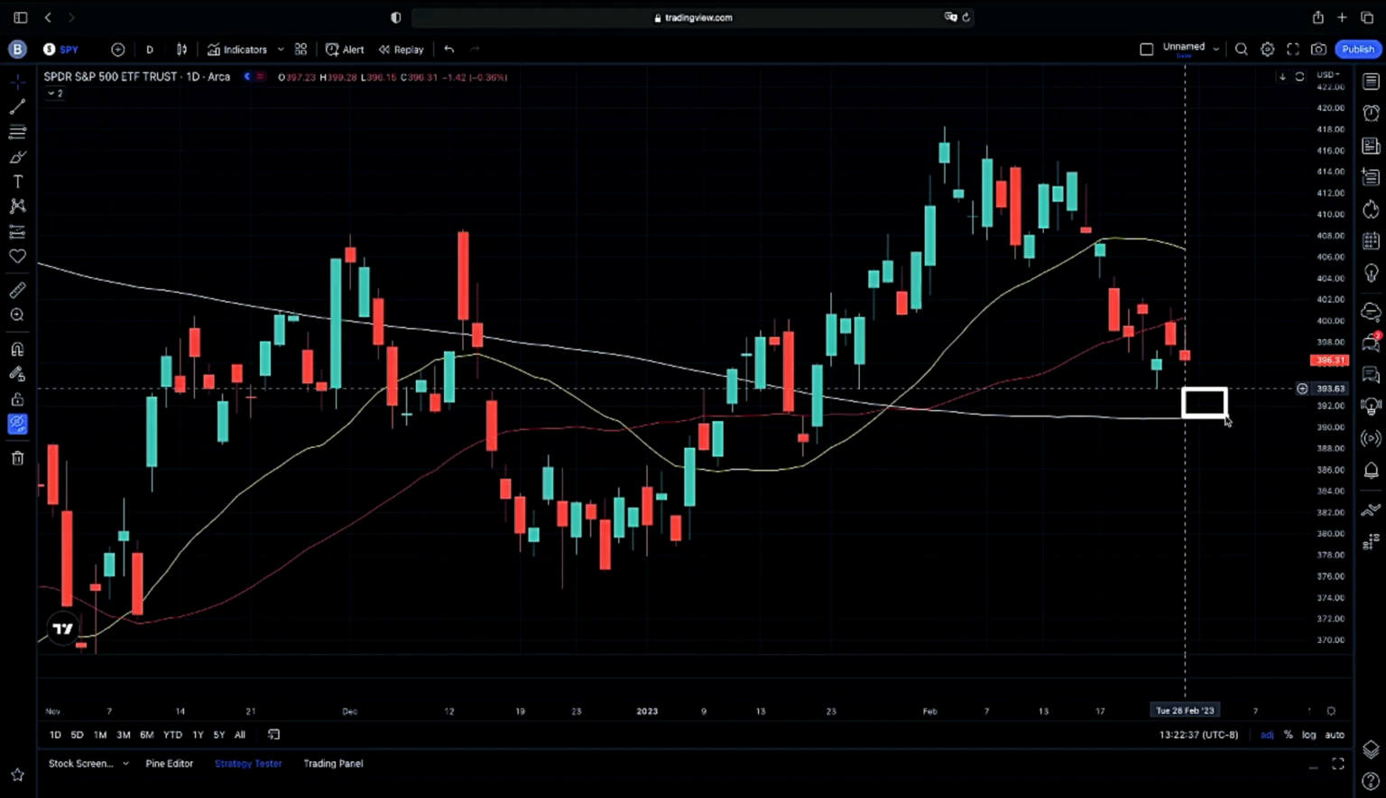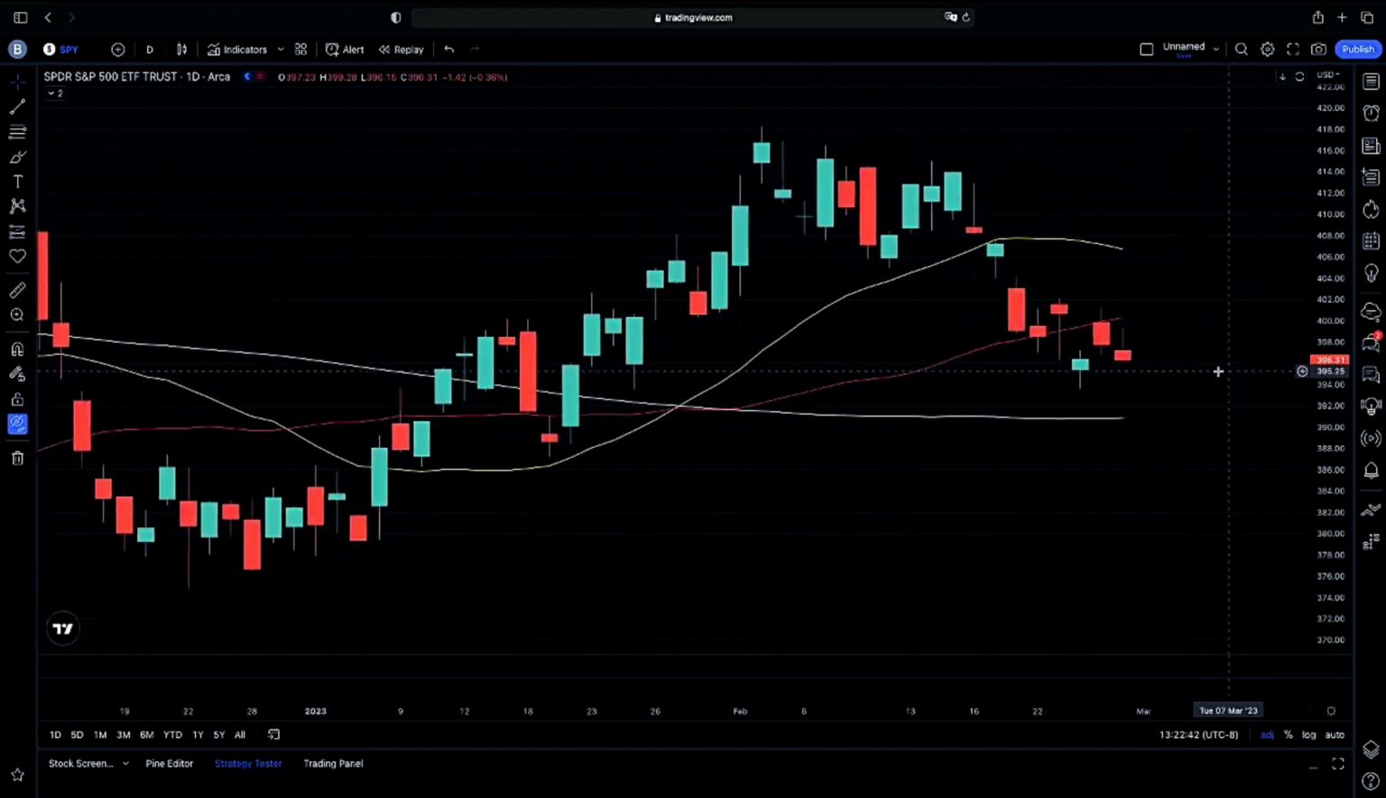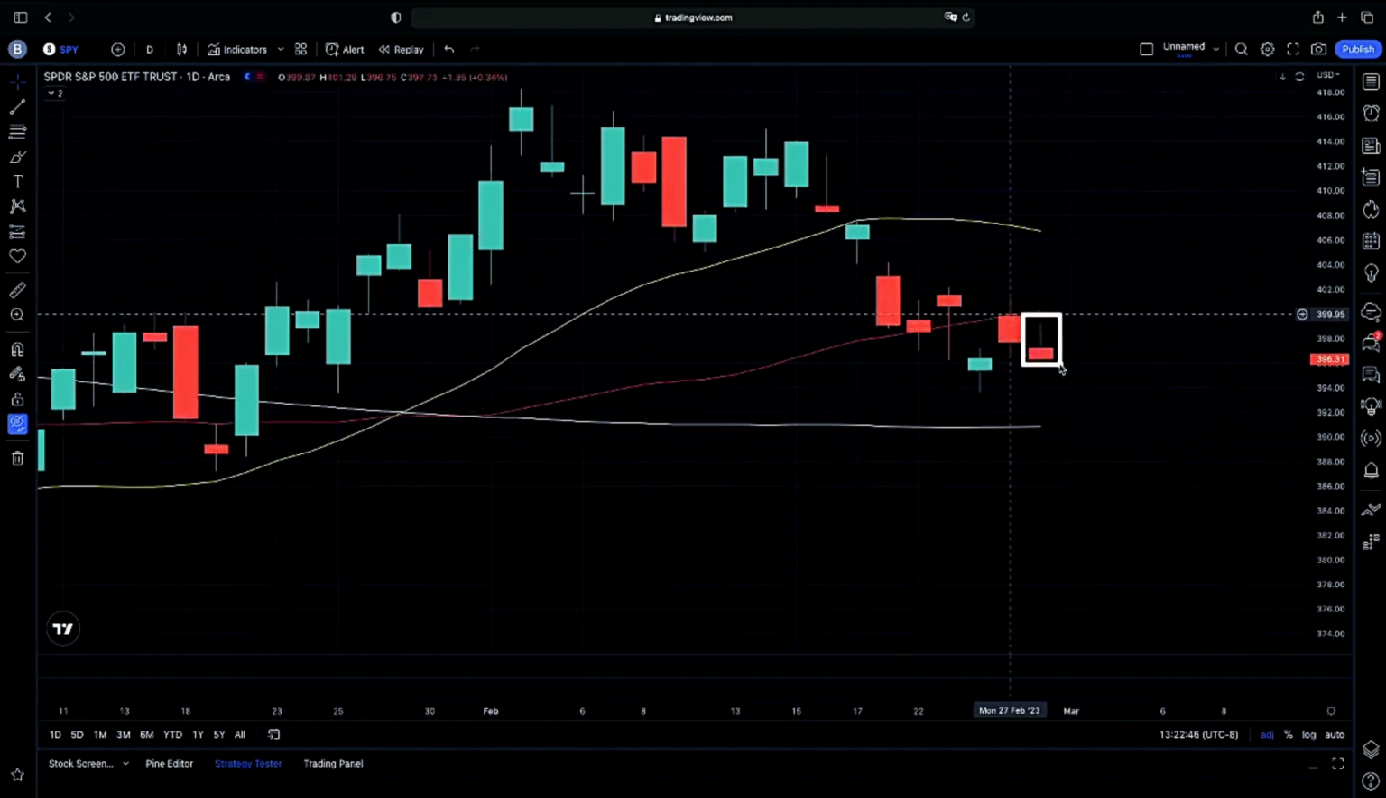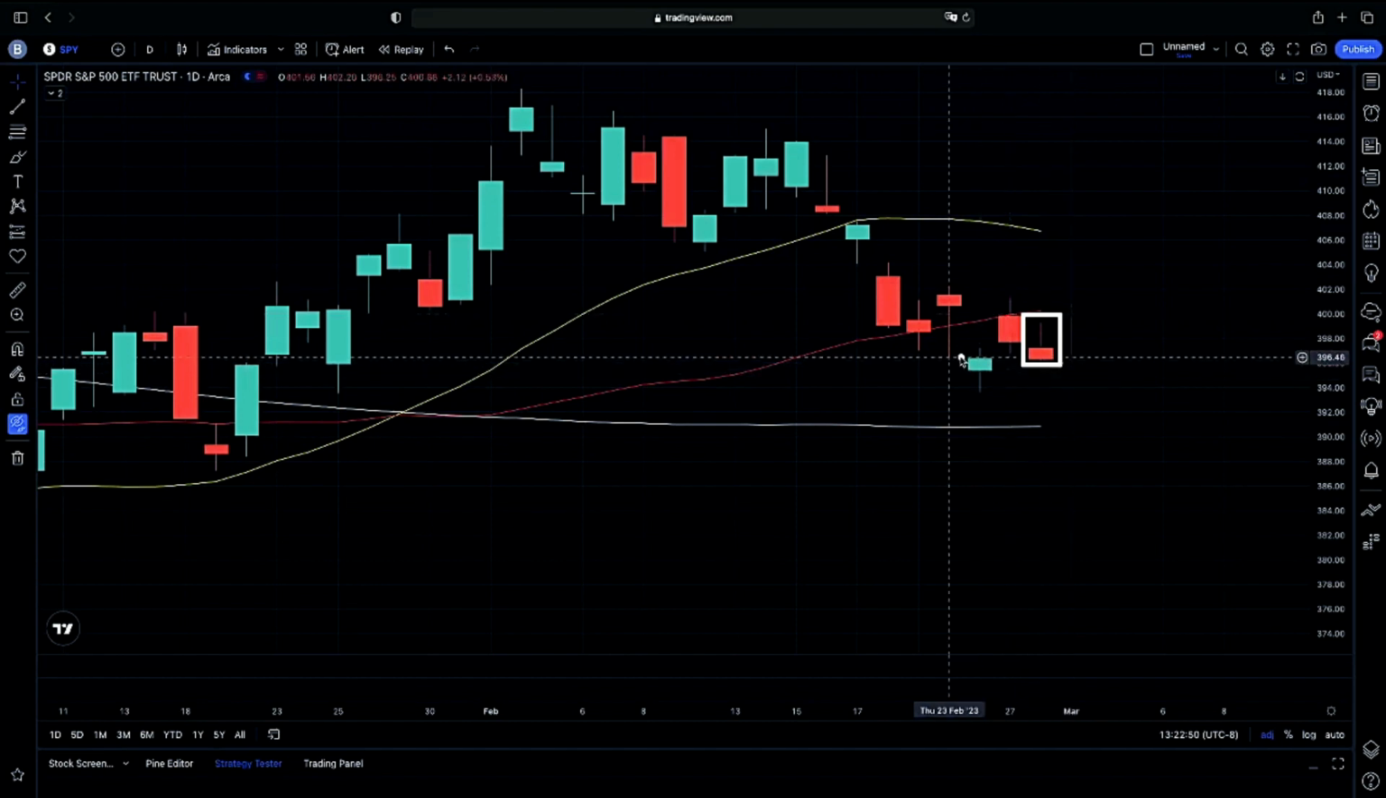So we're keeping that on watch as we are sitting on our inverted hammer, showing us that bulls did come in and bears clearly did have the upper hand here, showing us that we are looking for either continuation on lower below our prior balance on Friday.